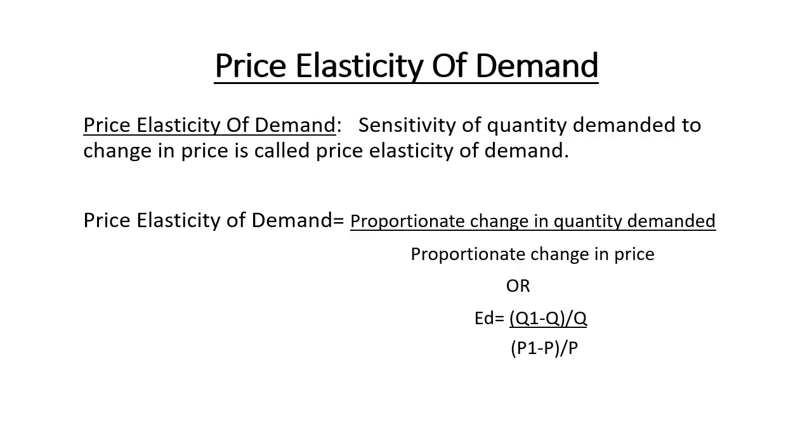Now we move on to the three categories of elasticity of demand, and the first one is price elasticity. Price elasticity means whatever changes are happening in the price, that is affecting the quantity demanded of any commodity. This is what we have studied in the law of demand earlier, that when the price changes, it changes the demand. The price rises, the quantity demanded falls. The price falls, the quantity demanded rises.